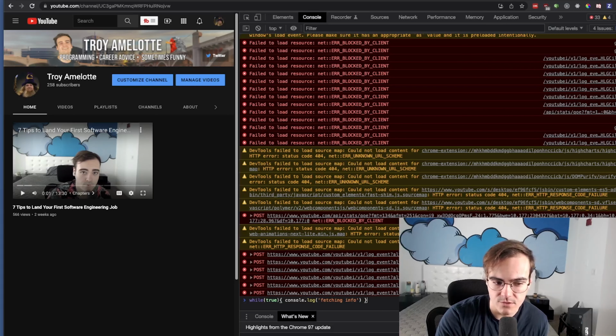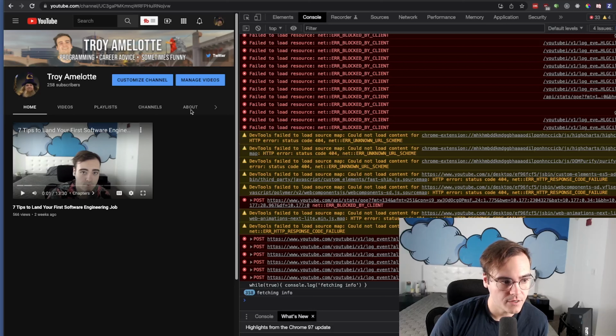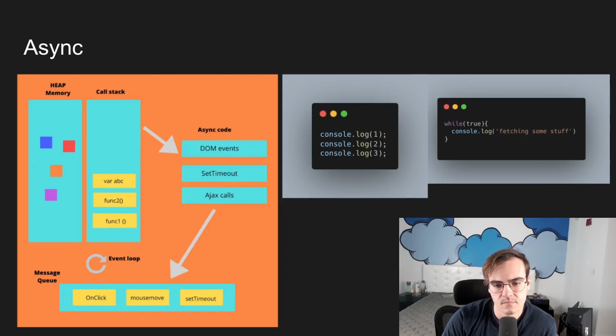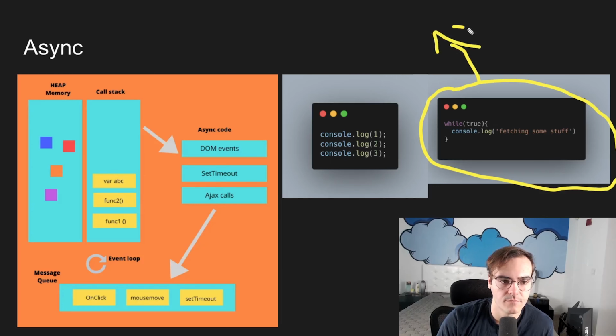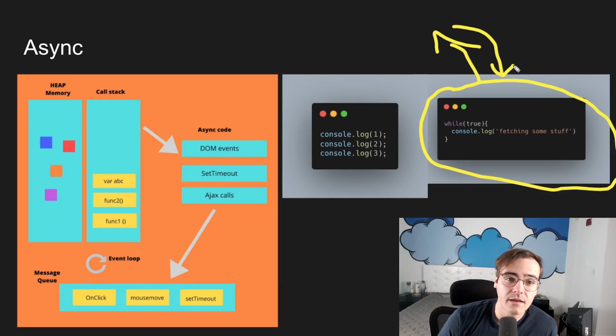So I'm going to go ahead and run this, and it's running. And if I come here, notice the hover effects aren't even working. I can't click anything. None of these links are going to work. And eventually this tab will entirely die. Now, I know this example is not quite the same as fetching information. It runs forever. I know that. But even if it takes just a second to go to the backend and fetch some information, that's still a full second where users will be clicking buttons that just don't do anything.